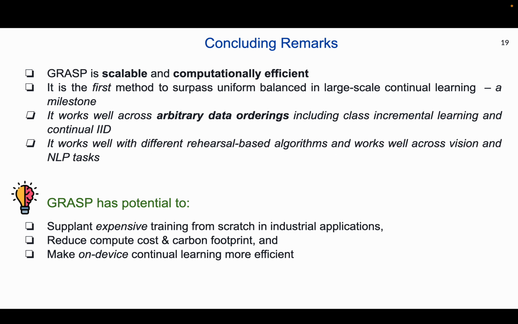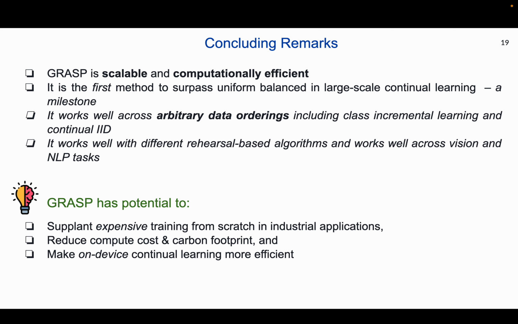In summary, GRASP is a scalable, faster, and computationally efficient rehearsal policy. It is much more efficient than existing state-of-the-art rehearsal policies in the large-scale dataset regime. GRASP is the first rehearsal policy to outperform the uniform balanced policy, which is a strong baseline in large-scale continual learning settings. Furthermore, GRASP is robust to various data orderings, achieving top performance in class incremental learning, IID, and long-tail distributions. GRASP works well with various rehearsal algorithms and is a highly effective rehearsal policy compared to others on both large-scale image and NLP datasets.